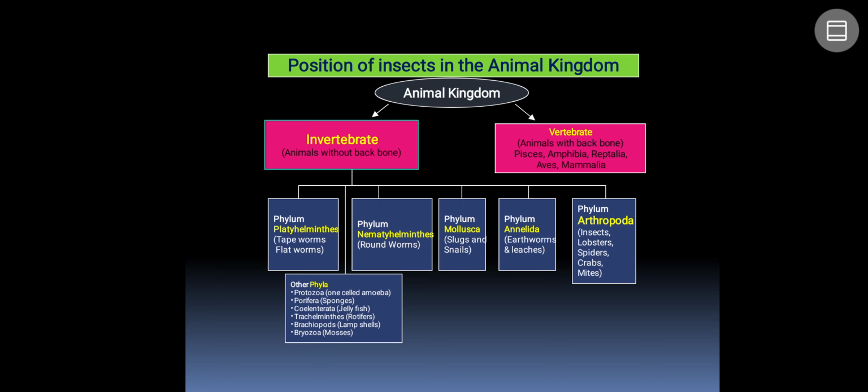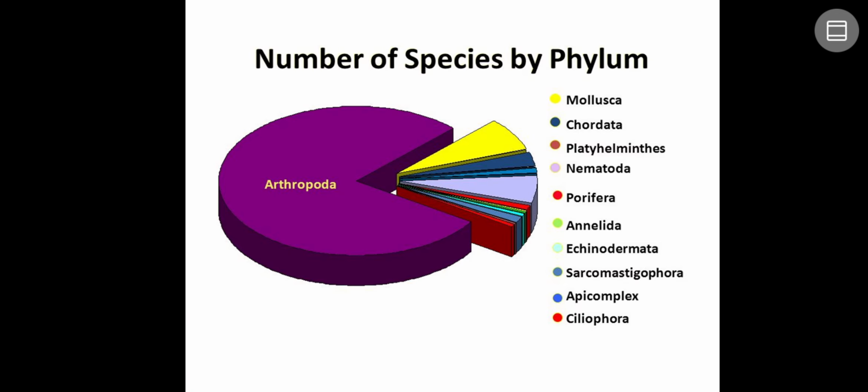In invertebrates, there are many phyla, like phylum Platyhelminthes, Nematohelminthes, Mollusca, Annelida, Arthropoda, and more. Among all the phyla, insects come under phylum Arthropoda. Along with insects, even lobsters, spiders, crabs, mites, and ticks also come under phylum Arthropoda. It is the biggest phylum in the animal kingdom.